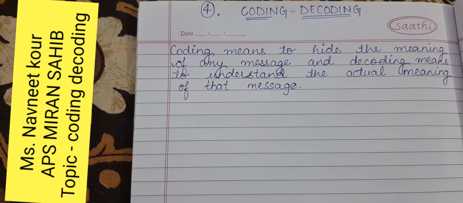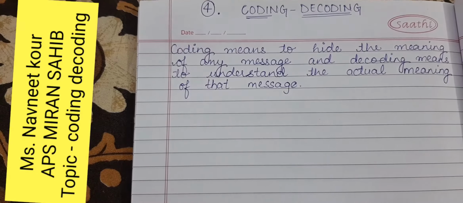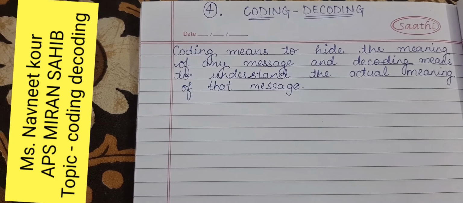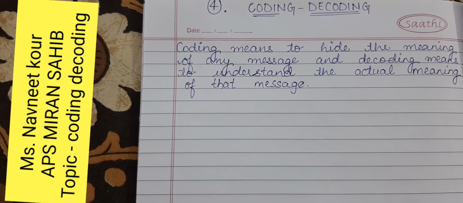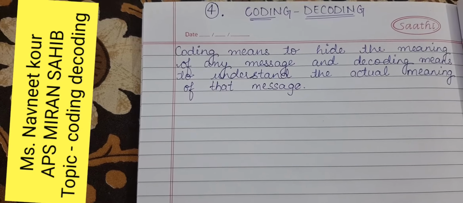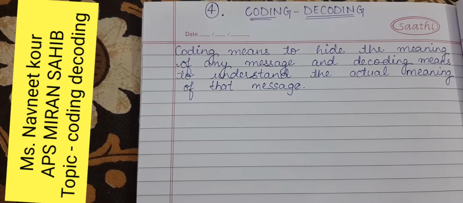To solve the questions based on coding and decoding, first of all, it is necessary to remember the position of letters in English alphabetical order. If I am coding alphabets, the first thing you should know is at which place your alphabets come.